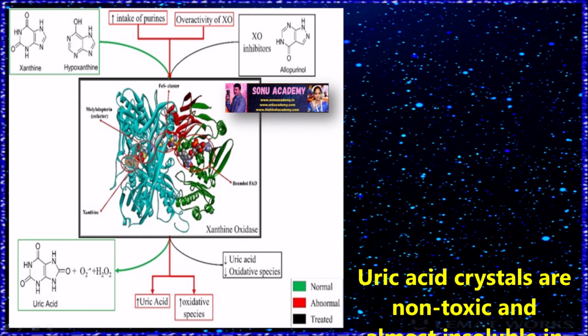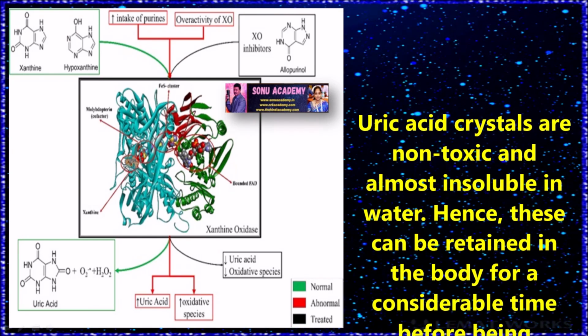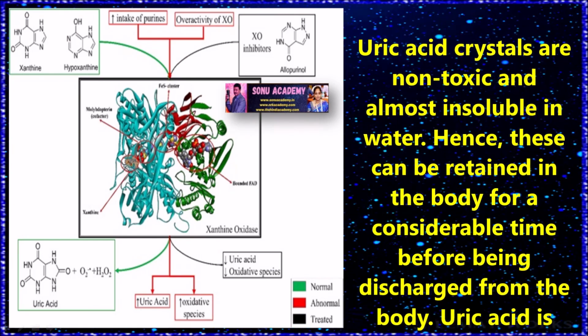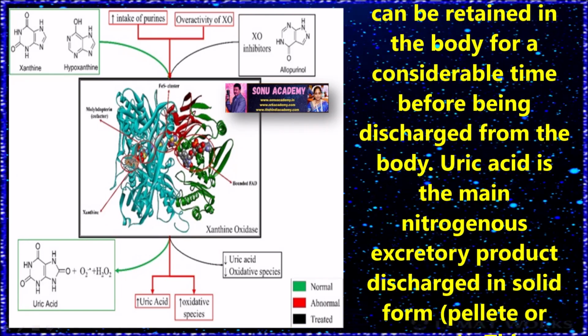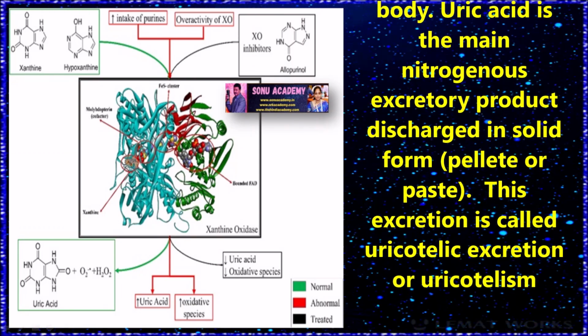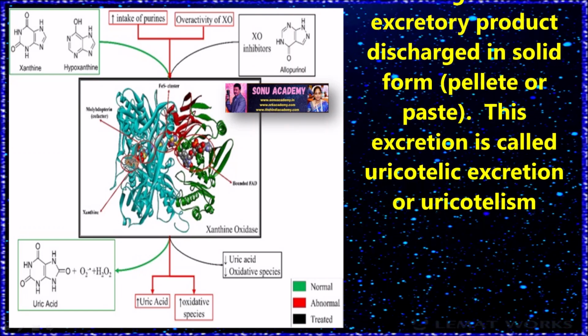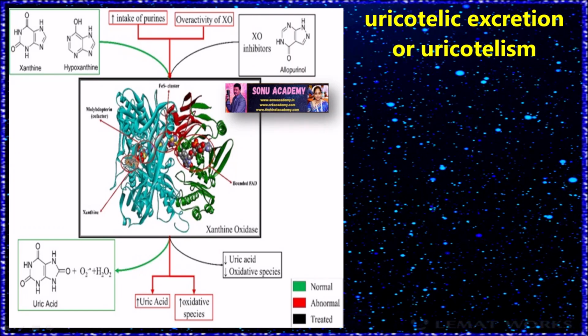Uric acid crystals are non-toxic and almost insoluble in water. Hence, they can be retained in the body for a considerable time before being discharged. Uric acid is the main nitrogenous excretory product, discharged in solid form like pellets and paste. This excretion is called uricotelic excretion or uricotelism.